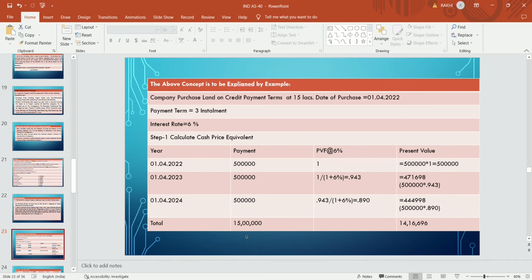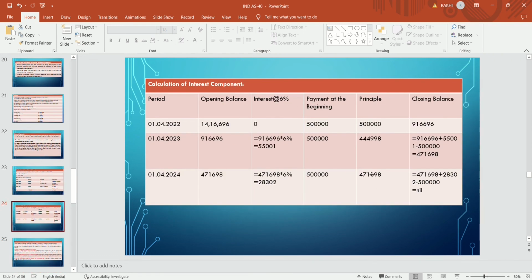but the present value of that 15 lakhs will be 14 lakhs 16,696. The difference will be the interest component. The difference between 14 lakhs and 15 lakhs is the interest component. Now, the calculation of the interest component: the period, opening balance, interest rate, payment at the beginning, principal, closing balance.